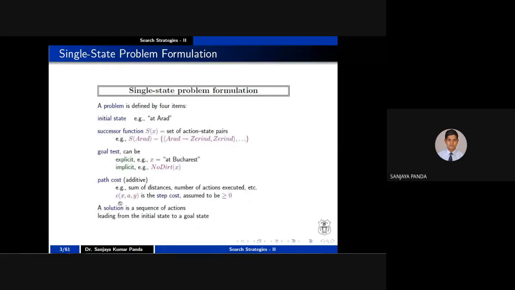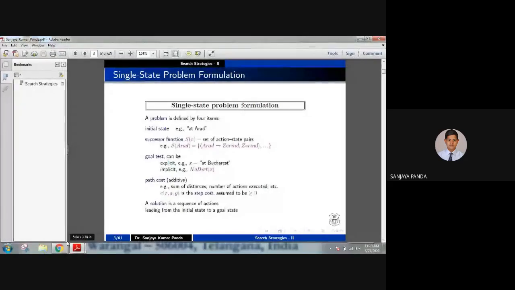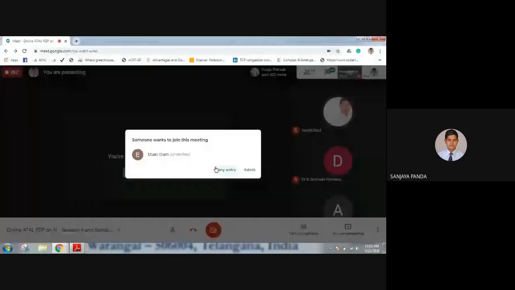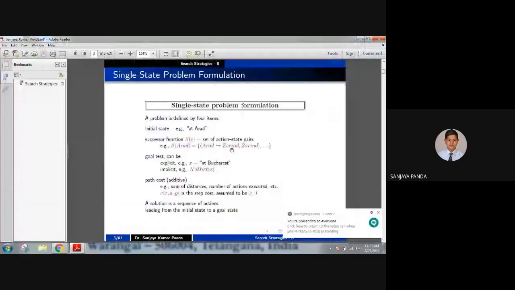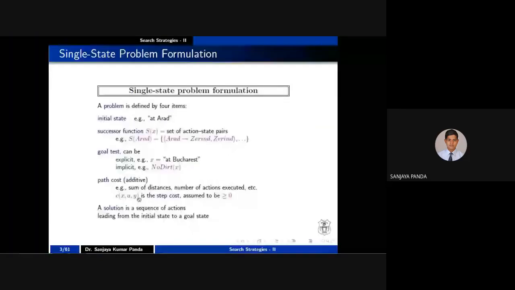Similarly, if you see here, we are calculating the cost. C is the cost, X is your initial state, Y is your next state, and you are reaching from X to Y by applying a particular action A. So C within brackets X, A, Y indicates your initial state is X, and by applying an action A, or by applying a successor function S of X, you are reaching a city Y. This is the cost function that you have to calculate.